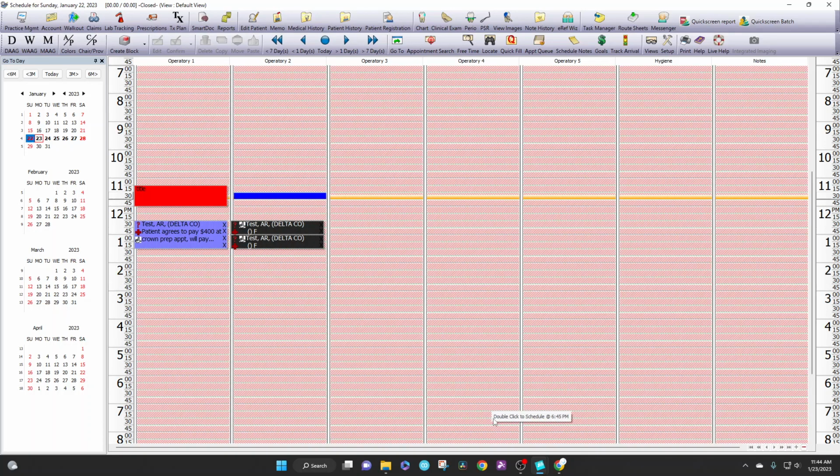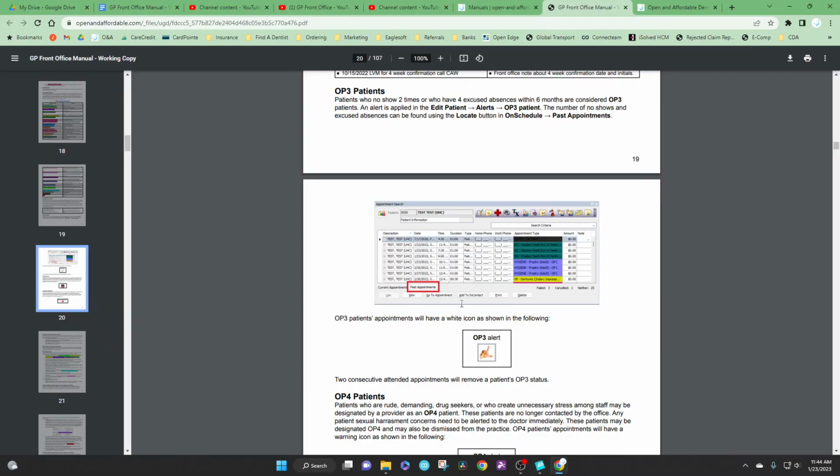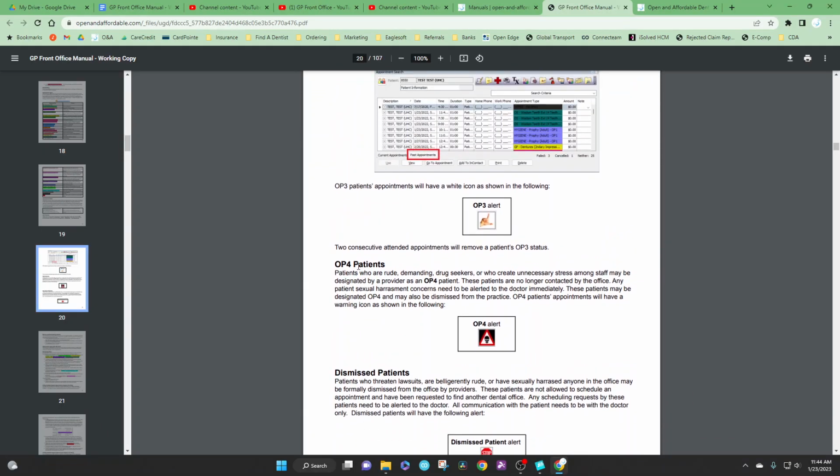Okay. The other alert that we have is an OP4 patient. Now, an OP4 patient is someone who has been rude, demanding, is a drug seeker, or someone who creates unnecessary stress among staff. Okay. Now, a lot of times these patients will be designated as an OP4 patient back in the clinic, but there is a potential if a patient is talking rude to you up the front, you want to talk with the provider, and you might set an OP4 status to that patient.